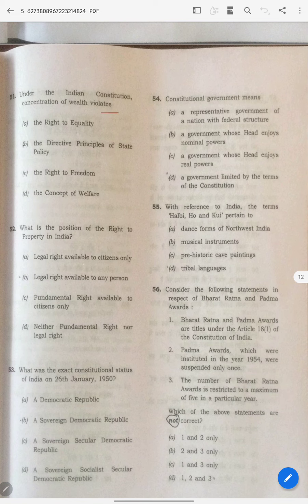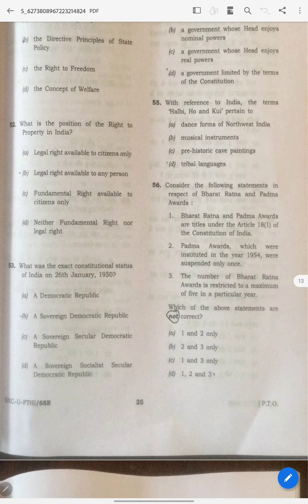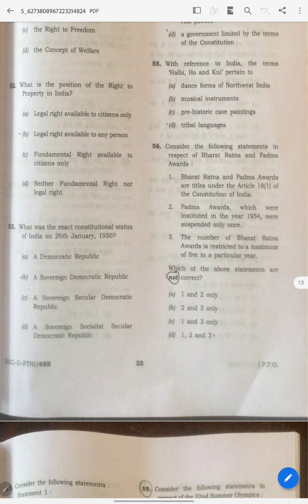And this is a direct question, dude. Come on, Part 4. Answer is B. If you don't know this, then nobody can help. And the position of right to property in India, legal rights available to citizens only. Why not NRIs? You take NRIs.